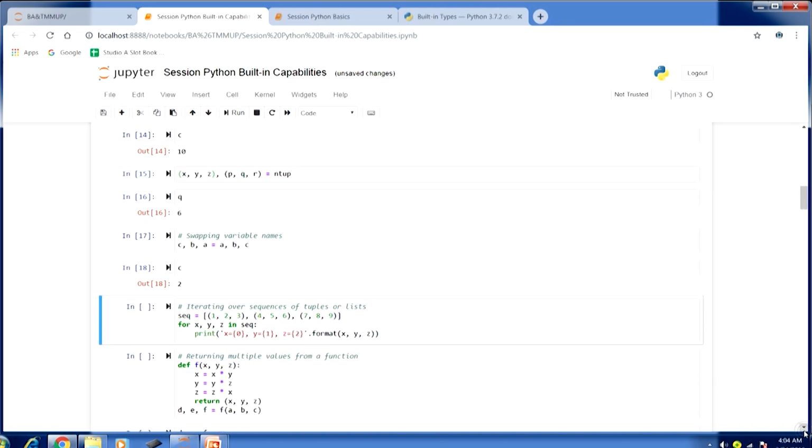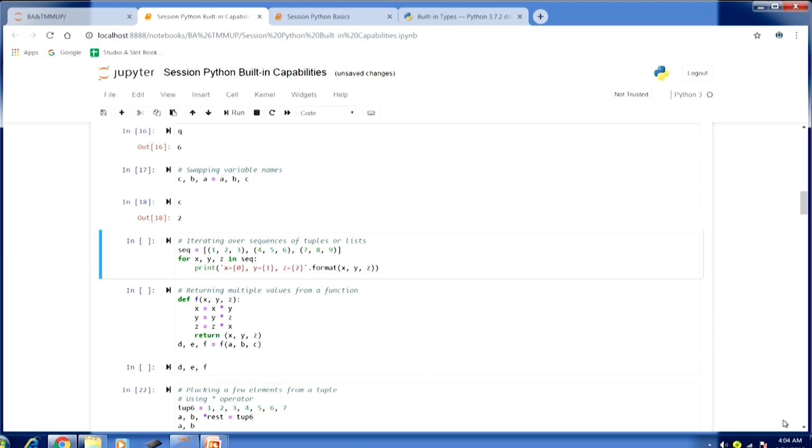So this is about tuples. At this point we would like to stop here, and we would continue our discussion on tuples in the next lecture. Thank you.